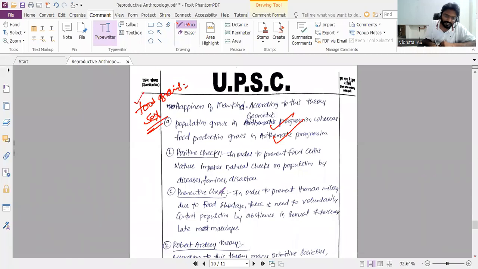First assumption: the subsistence pattern decides population growth. Second assumption: passionate sexual behavior is the same historically in human beings. Since origin to the present, they have had passionate sexual behavior. So in this regard, he concluded that population grows in geometric progression, while food production grows in arithmetic progression. When the ecosystem reaches beyond its carrying capacity, nature operates positive checks. So humans also voluntarily go for preventive checks.